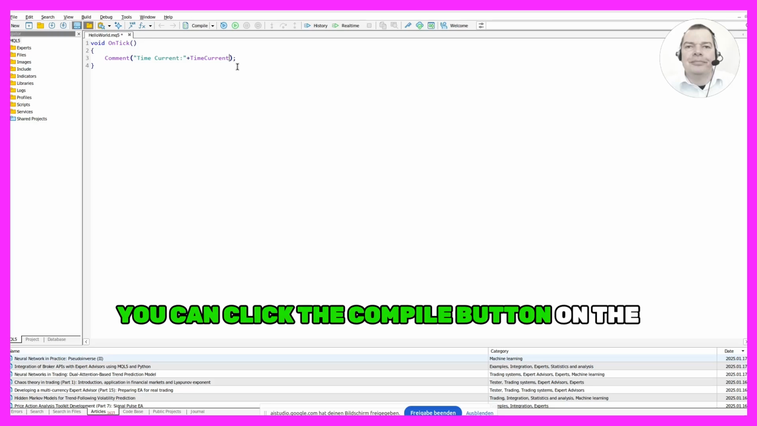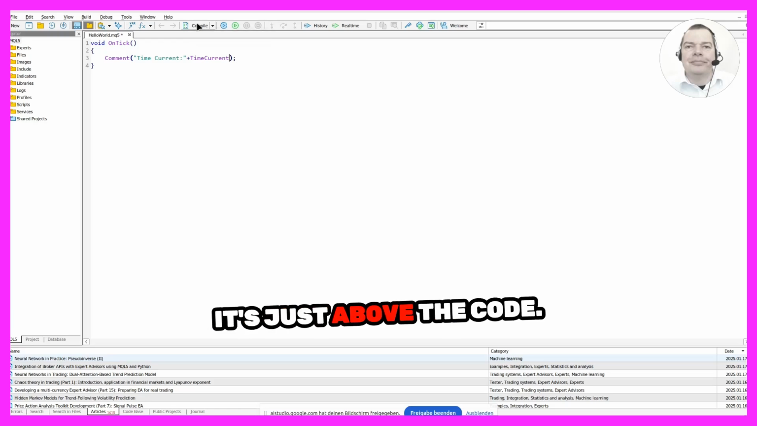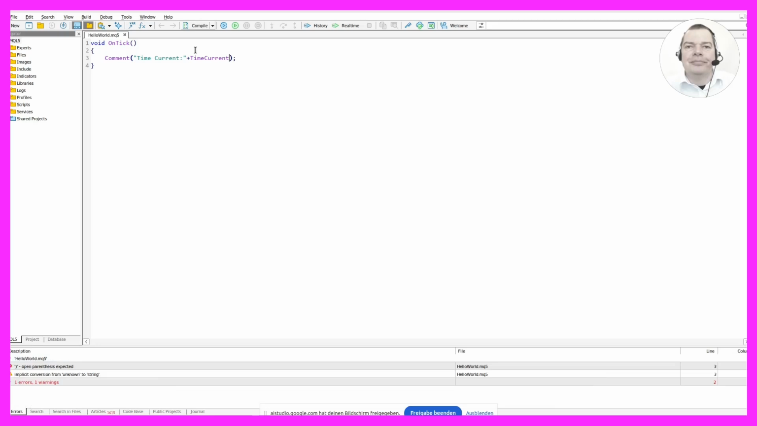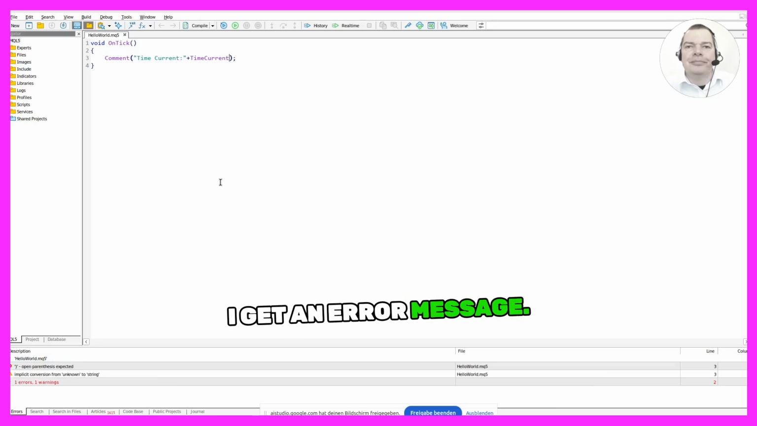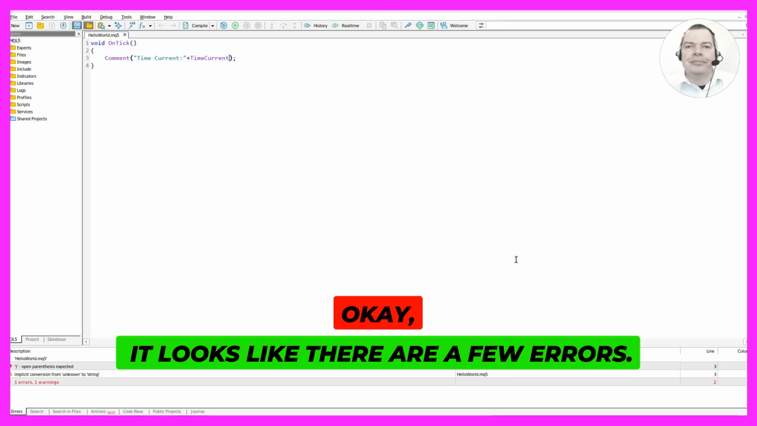You can click the compile button on the toolbar. It's the one that looks like a play button with a gear on it. It's just above the code. Now, you should be able to click it. I get an error message. Okay, it looks like there are a few errors.